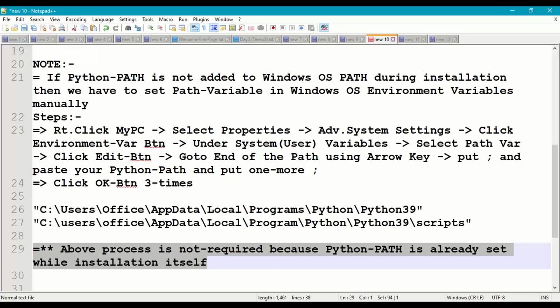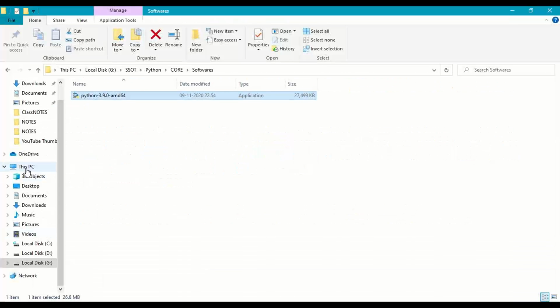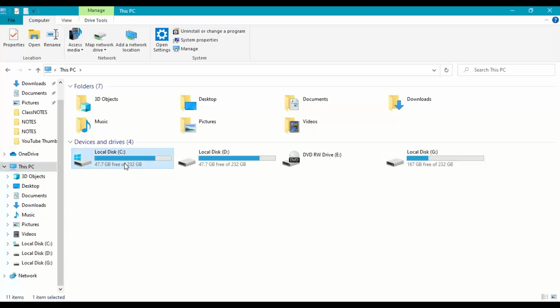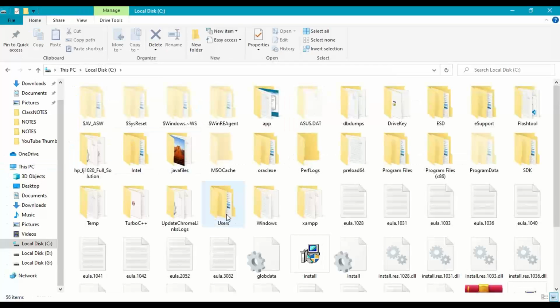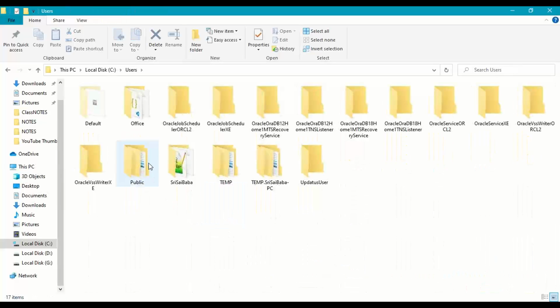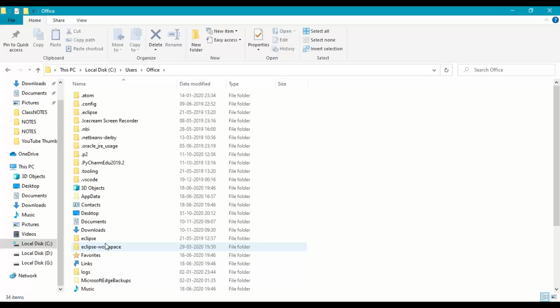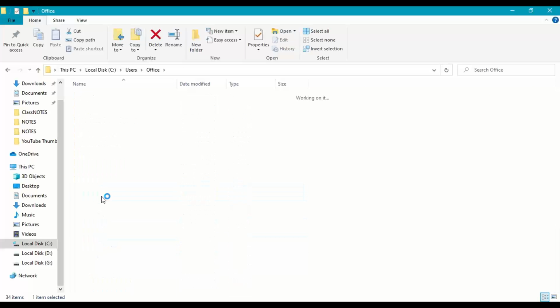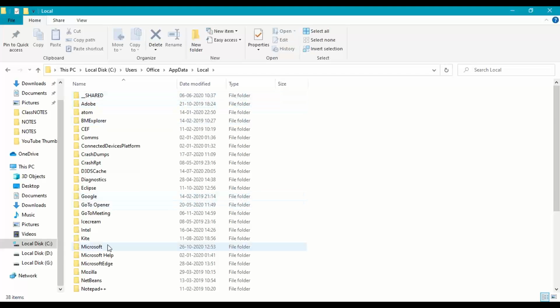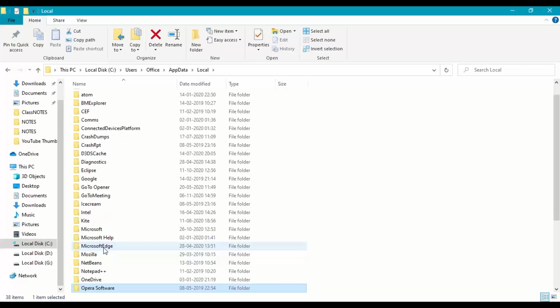Okay, right. So if you go to my computer, if you go to C:, under C:, users, you have to select your username. So my username is office username. Your username will be something like Suresh, Suman, Indraja, Neeraja, Arun. So under office, we have to go to app data. Under app data, we have to go to local. Under local, we have to go to Python.